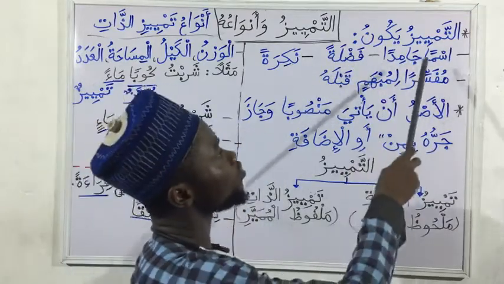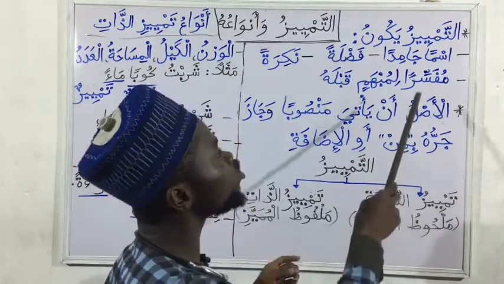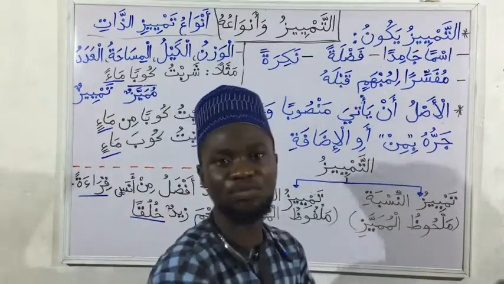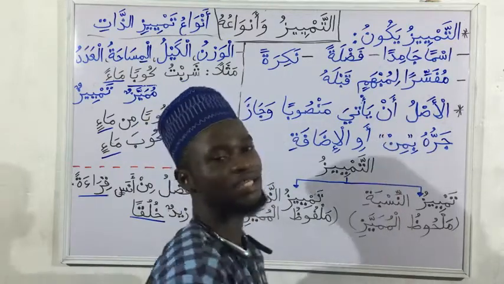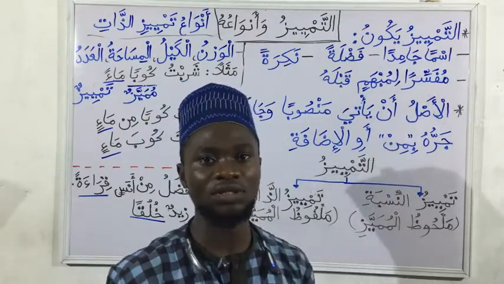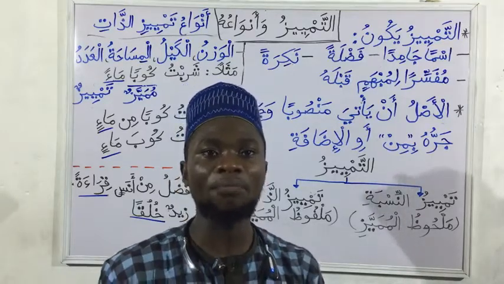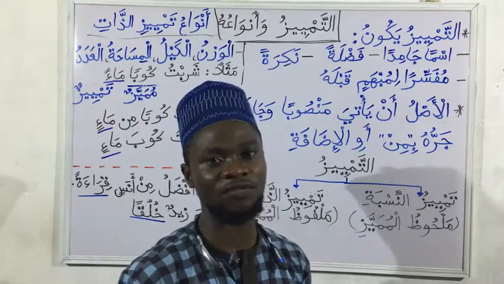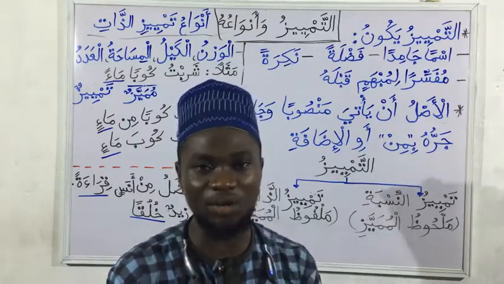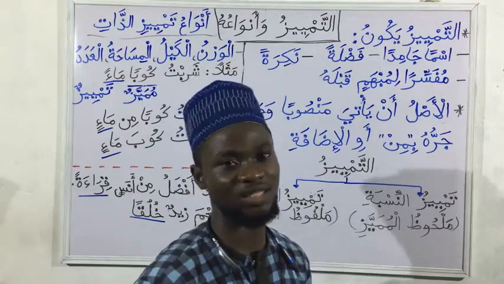التمييز يكون اسما جامدا. Tamyeez is usually isman, a noun. We know that isman means a noun. Jamidan, a static noun. That is a noun that cannot be an adjective, a noun that cannot be used as an adjective. So a tamyiz is a noun that cannot be used as an adjective.